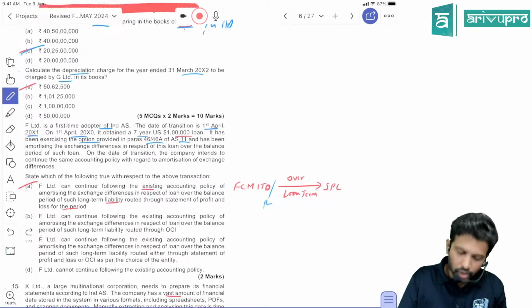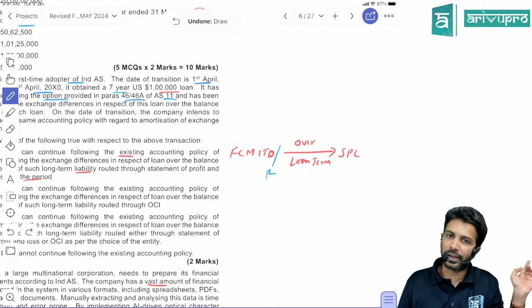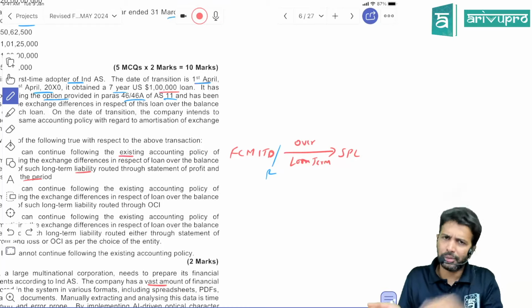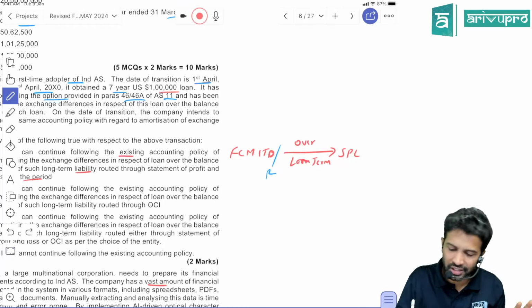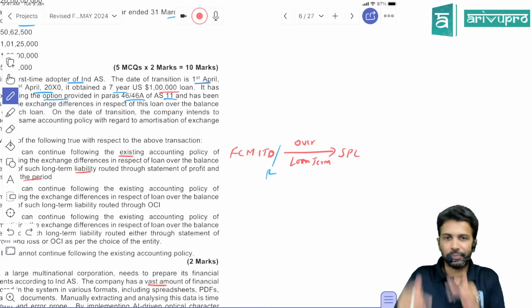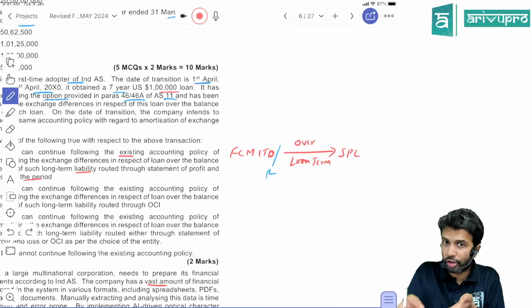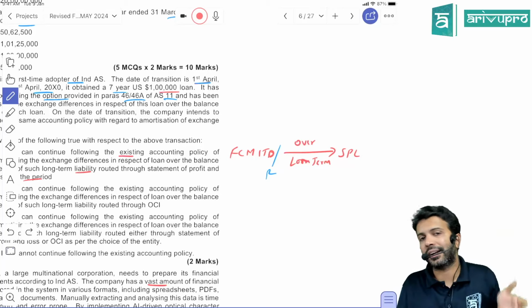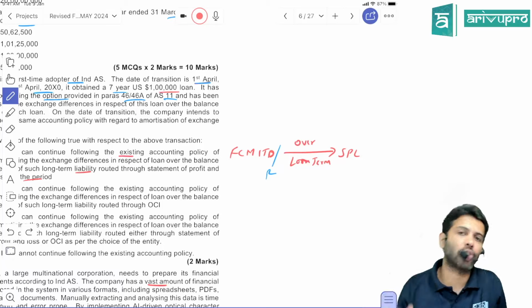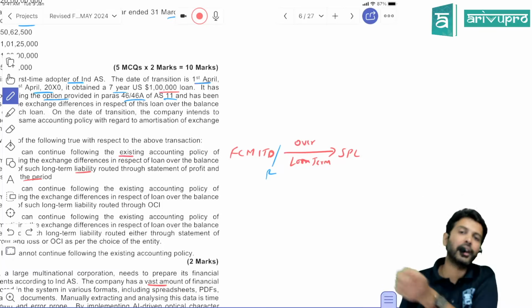What is that? If the company has adopted the para 46A exemption already as per AS 11, even after Ind AS is applicable, they can continue with the same option. This is the carve out, meaning IFRS does not have this. In Ind AS this option is being given. If the company has already exercised this option as per AS 11, even after Ind AS is applicable, the company can continue with the same option.